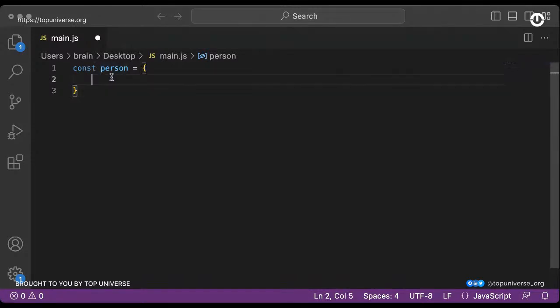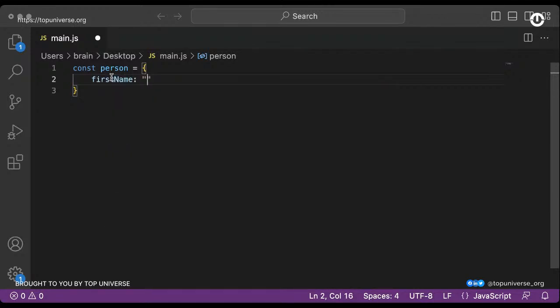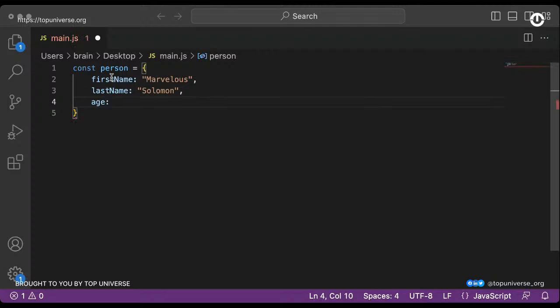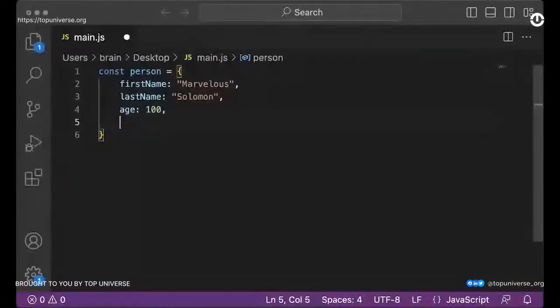So we have the person object, and we can say the person object has the first name of Marvelous, and the last name of Solomon. And then we can add even more details such as age, so we can say maybe 100. And we can even have extra functions. Let me zoom in again. Please, if you're not using your laptop to view this, you don't expect this to be extremely big.